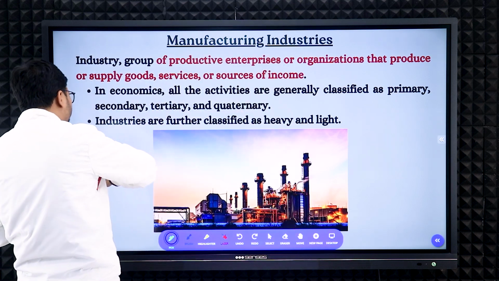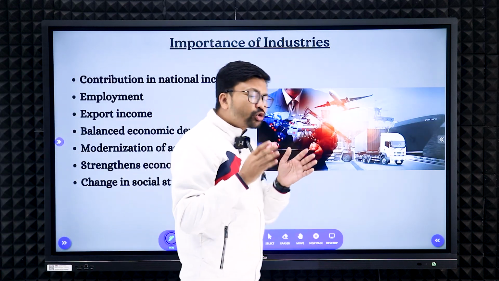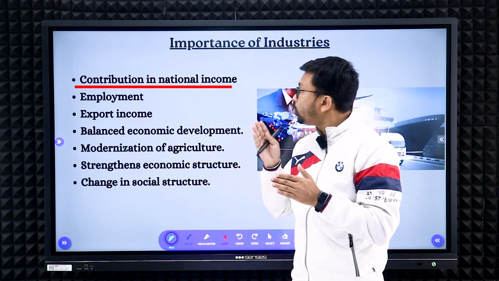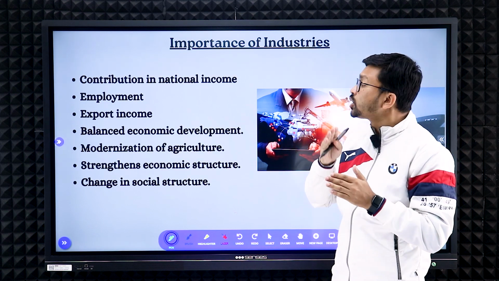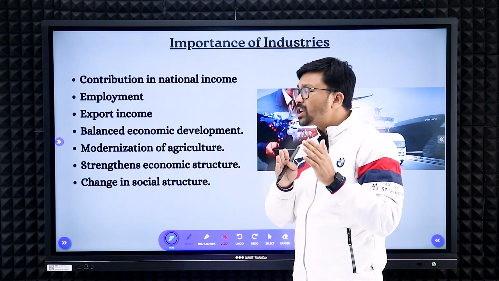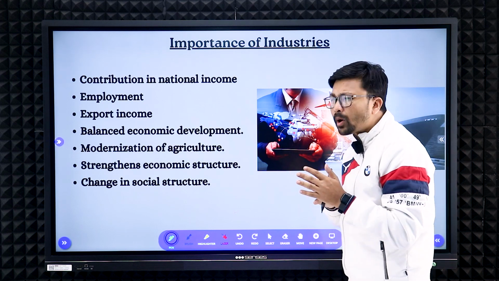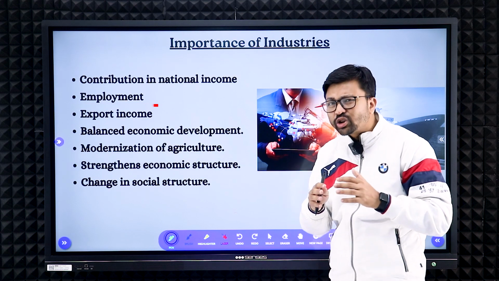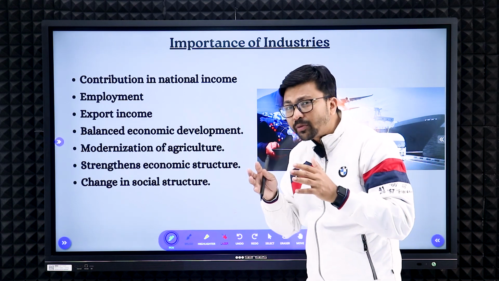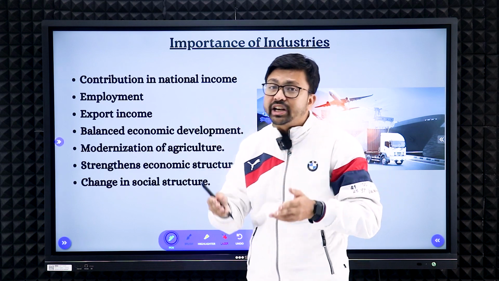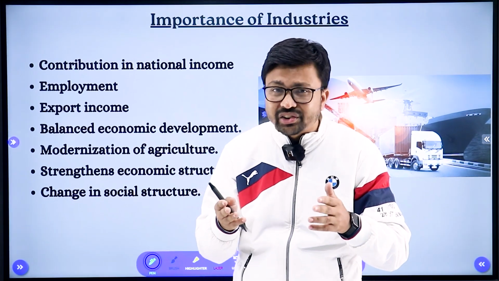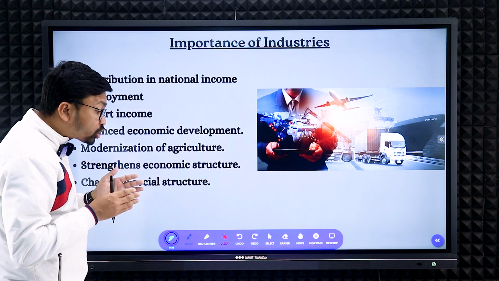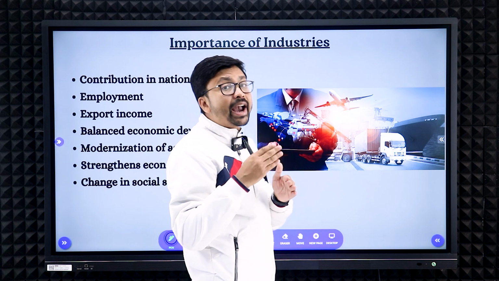Now why are manufacturing industries so important for us, right? Because manufacturing industry contributes very nicely to the country's GDP, the country's growth. National income depends on manufacturing industry. Next, it provides job opportunities, employment. As well as whatever production we are getting from the manufacturing industry, we can export to other countries, and from there also we can get some financial benefit.